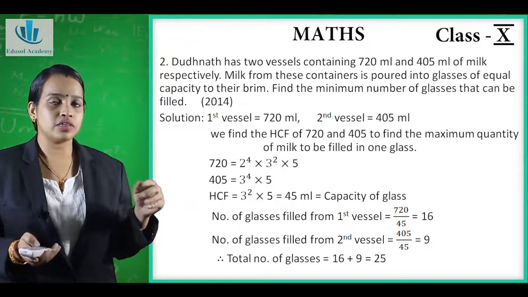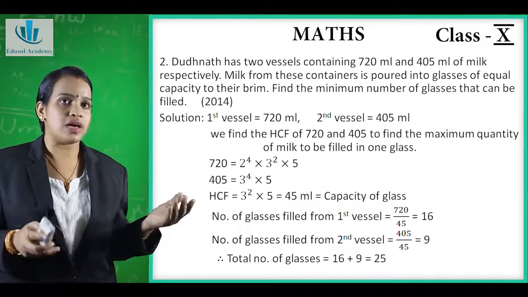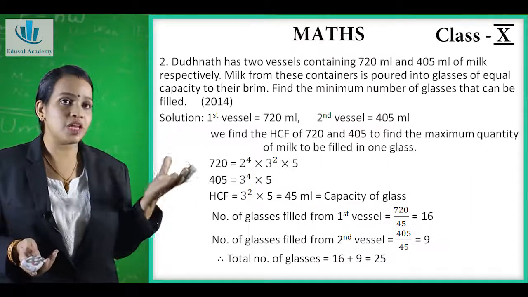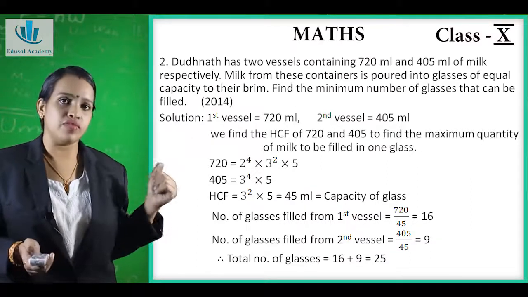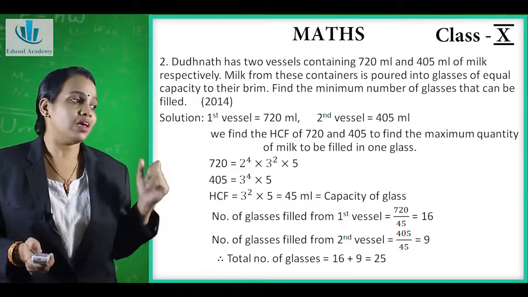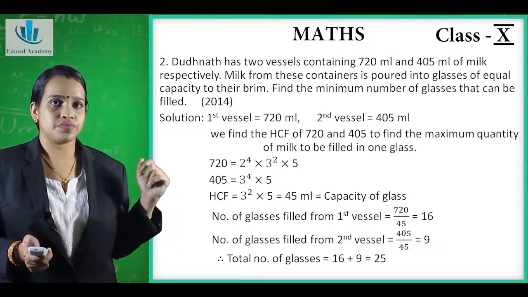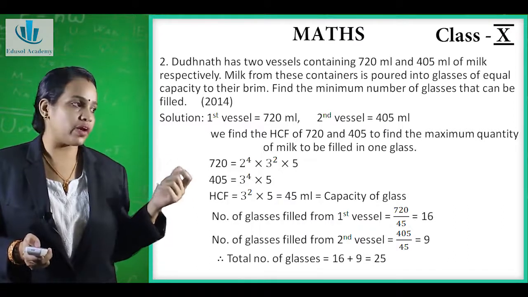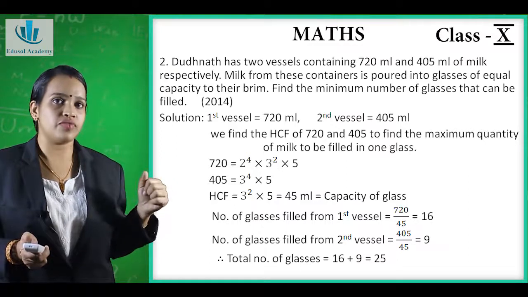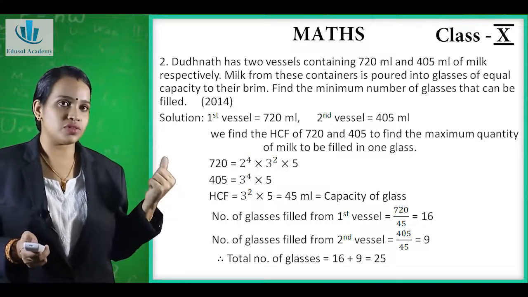Now what he is doing, he is pouring the milk into glasses of equal capacity. Now we have to find the minimum number of glasses that can be filled. So to find the minimum number of glasses, we will find the HCF of 750 and 405. In the first vessel, how many liters is there? 750. In the second vessel, 405.